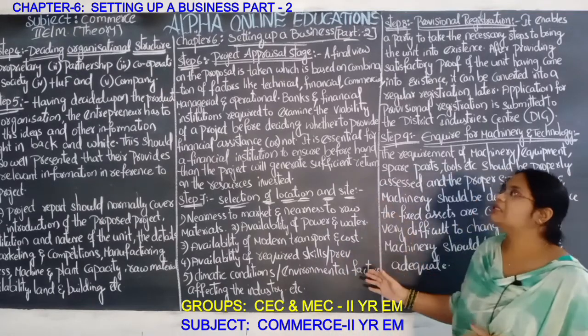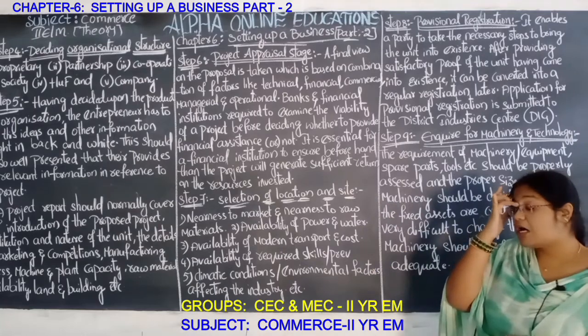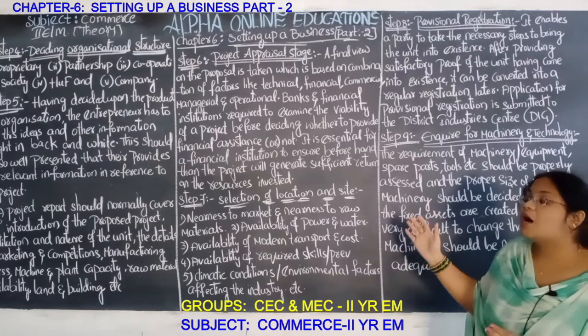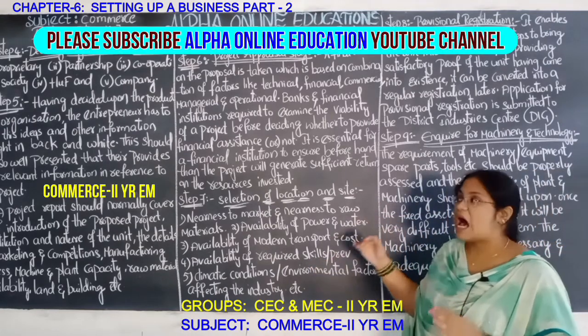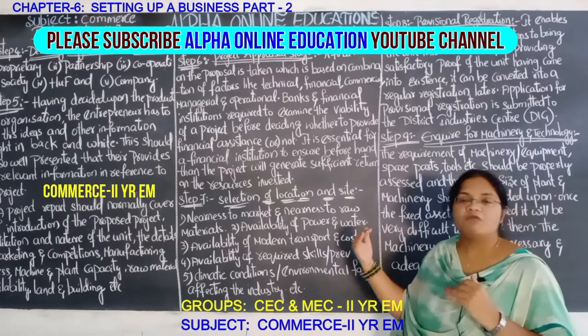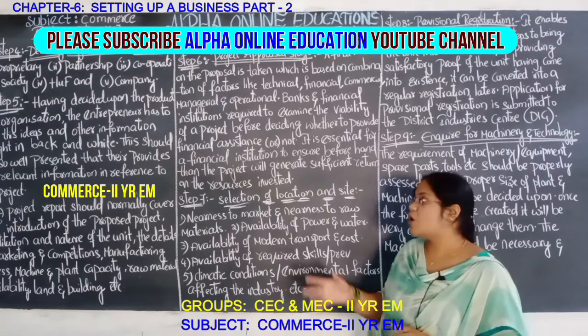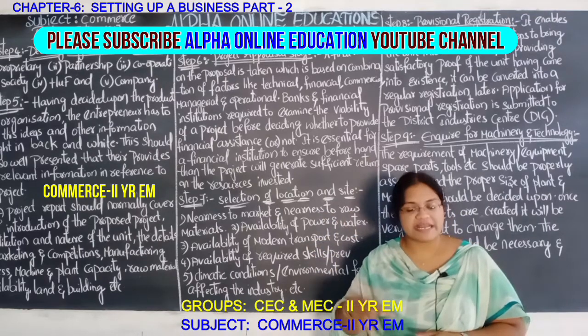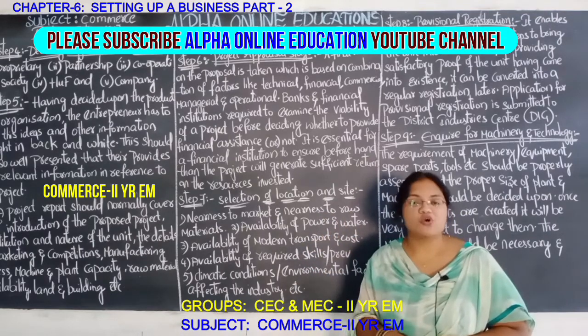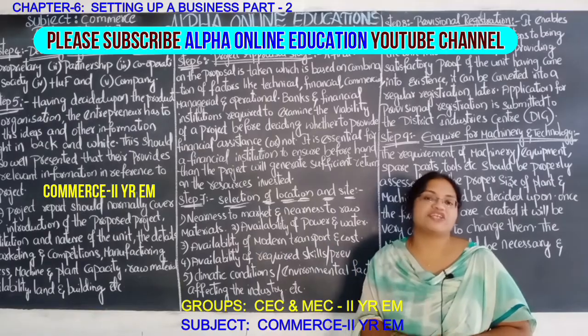So these are the steps of the preliminary stage, and in the next session we will meet with a new concept, that is the implementation process.